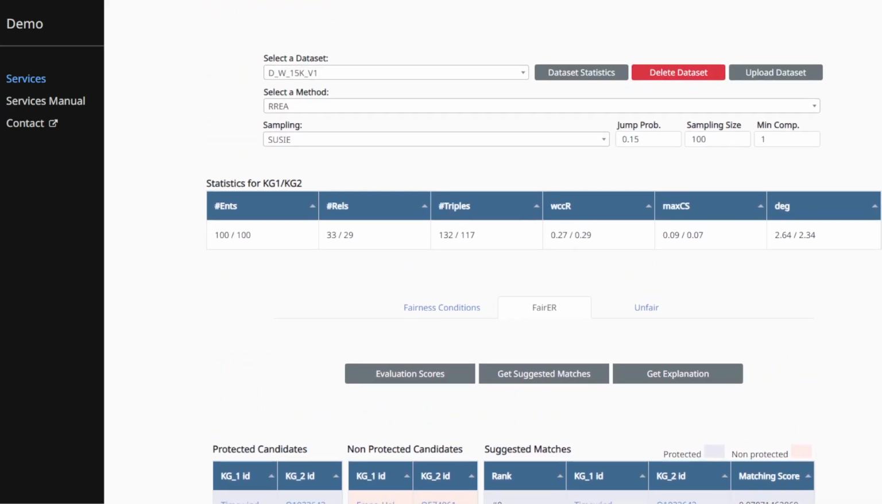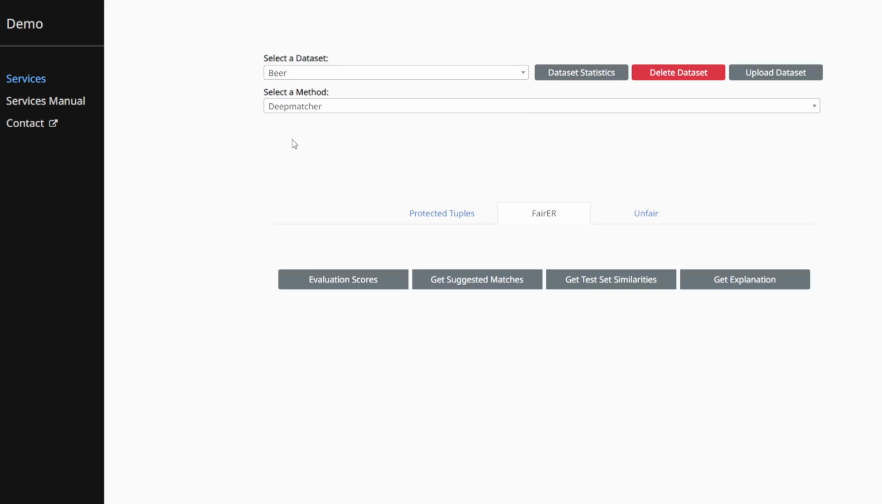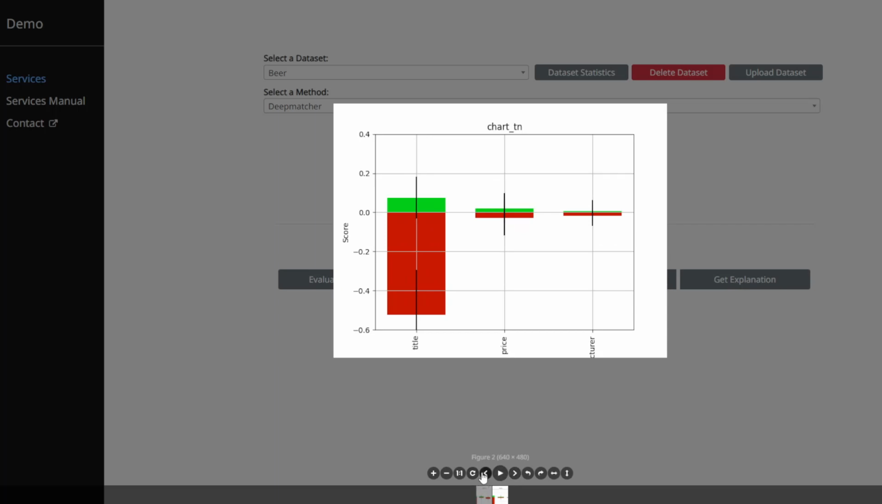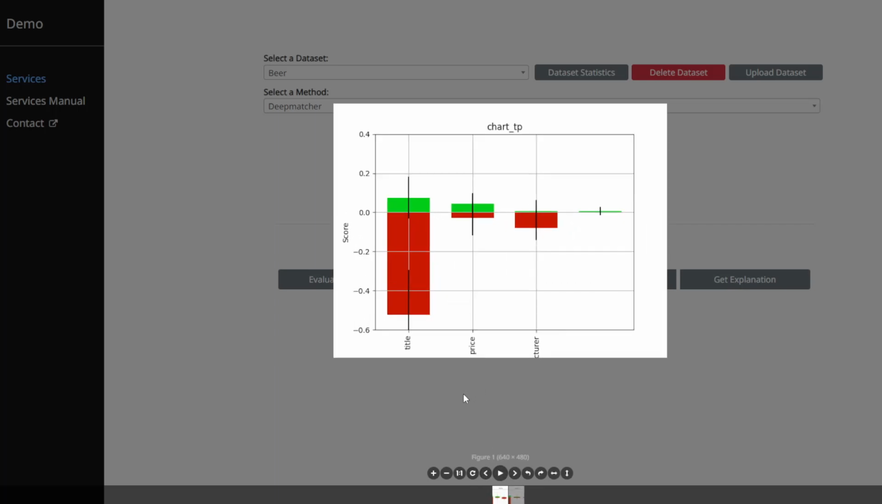For the tabular datasets, the functionality would have been similar except the explanations. By choosing the BEER dataset and DeepMatcher as the embedding method, the explanations are given using Mojito. In this figure, the x-axis has attributes from the schema of the dataset, for example title, while the y-axis has the positive or negative scores representing the relevance of the match and non-match. This helps the user identify the most important attributes for the matching decision.